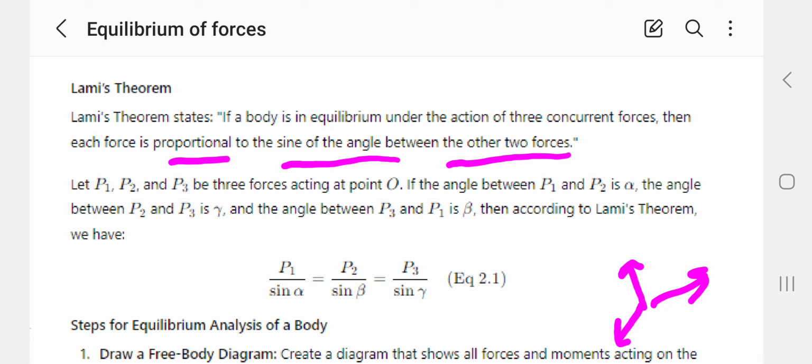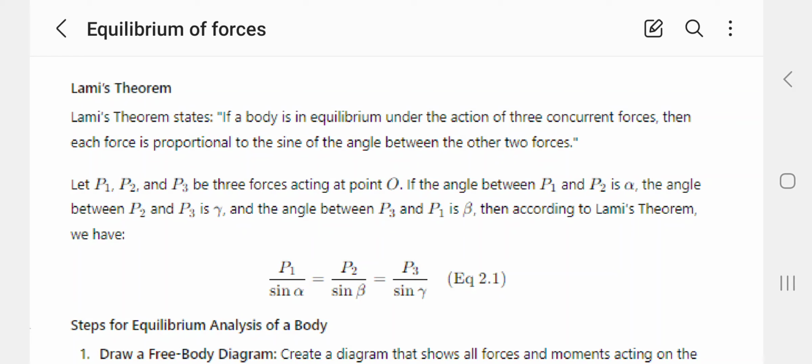For each force, we have to see the opposite angle. For example, for P1 we look at its opposite angle. P1 by sine alpha, P2 by sine beta, P3 by sine gamma, like that it should come. That is, if the body is in equilibrium under the action of three concurrent forces, then each force is proportional to the sine of the angle between the other two forces.